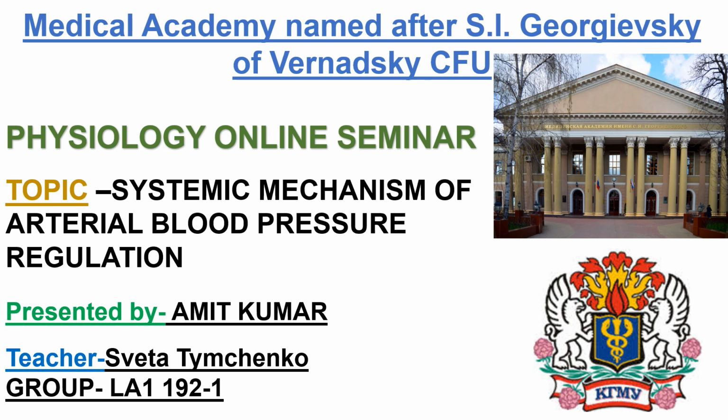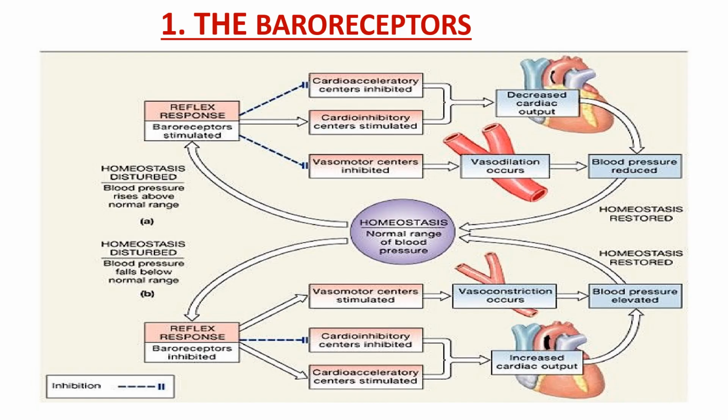Today in online physiology seminar, I am going to present my topic: systemic mechanism of arterial blood pressure regulation. For the regulation, first we have the baroreceptors. If the blood pressure rises above the normal range, then the baroreceptors are stimulated and it leads to the inhibition of the cardioacceleratory centers and the stimulation of the cardioinhibitory centers. These two factors lead to decreased cardiac output. Then vasomotor centers are also inhibited. It leads to vasodilation and blood pressure is reduced.